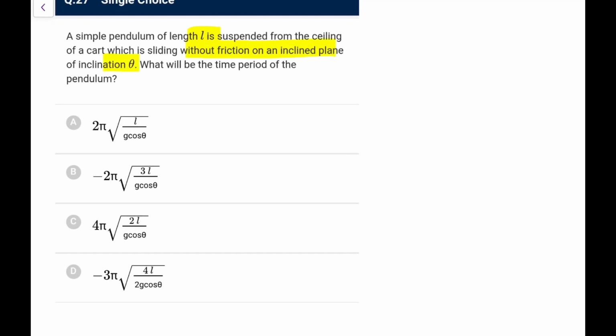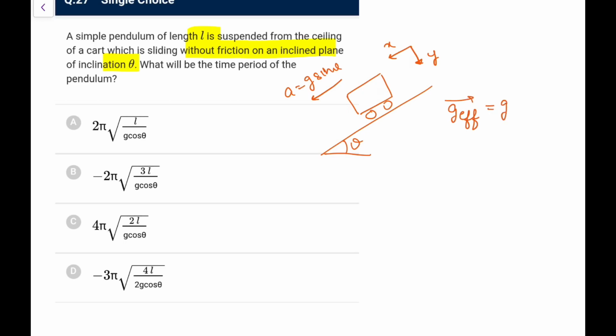What would be the time period of the inclination of the pendulum? Here, this cart is going down this incline. Because it is going down the incline, the cart will have an acceleration g sin theta. Let me write it as x and let me write it as y. In an accelerating system we always use g effective, which is g minus a of the system.